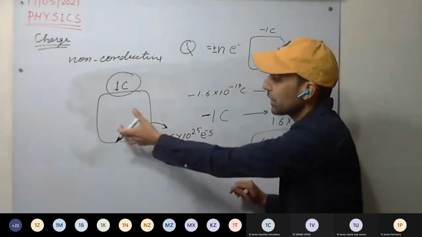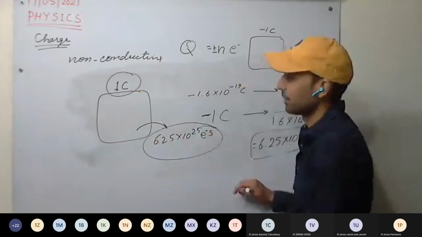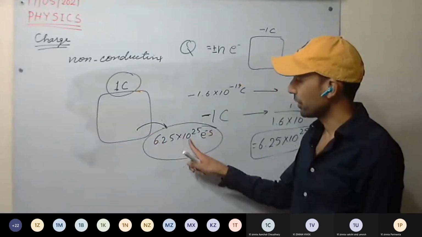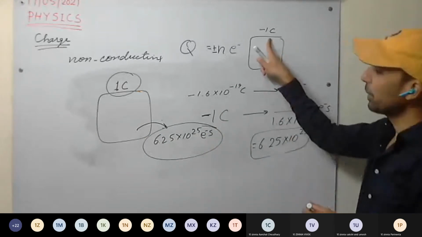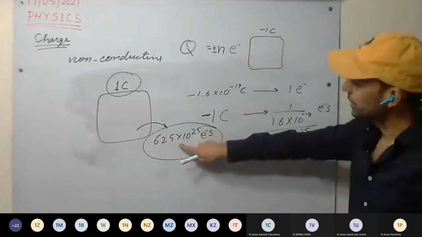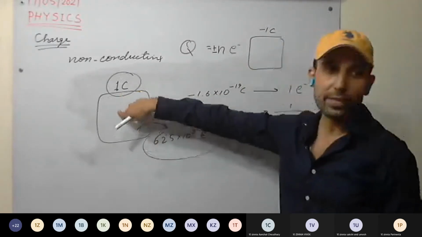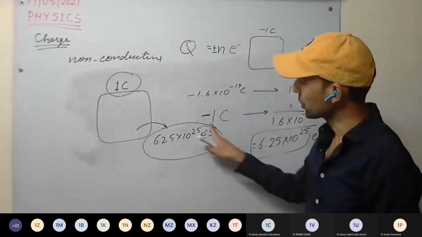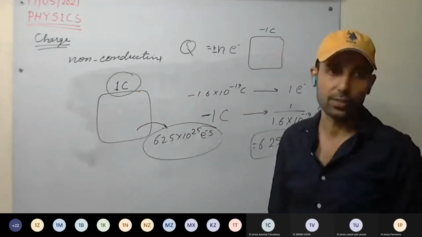This body has a deficit of 6.25 into 10 raised to power 18 electrons. Now you have understood: minus 1 coulomb means we have supplied these many electrons to the body, and 1 coulomb means the body has a deficit of electrons, these many electrons we have taken out.